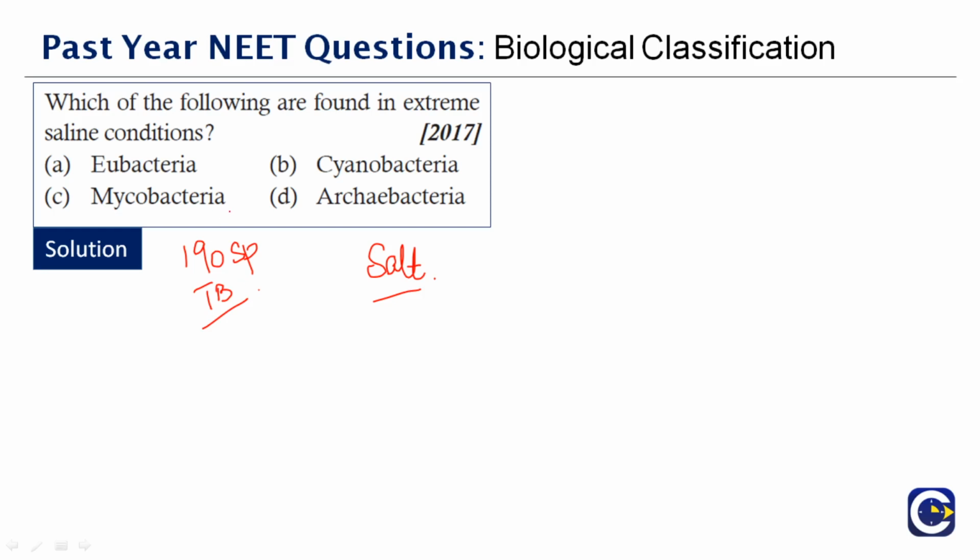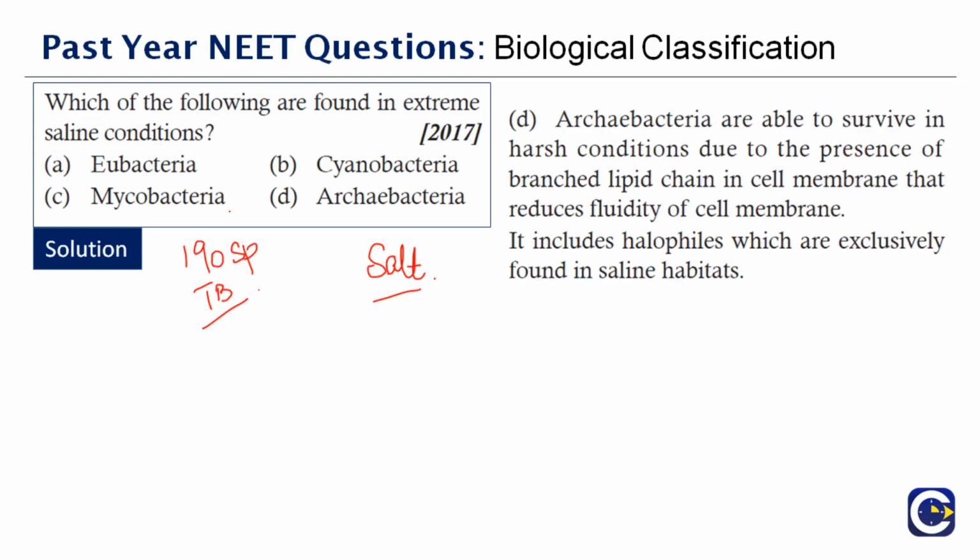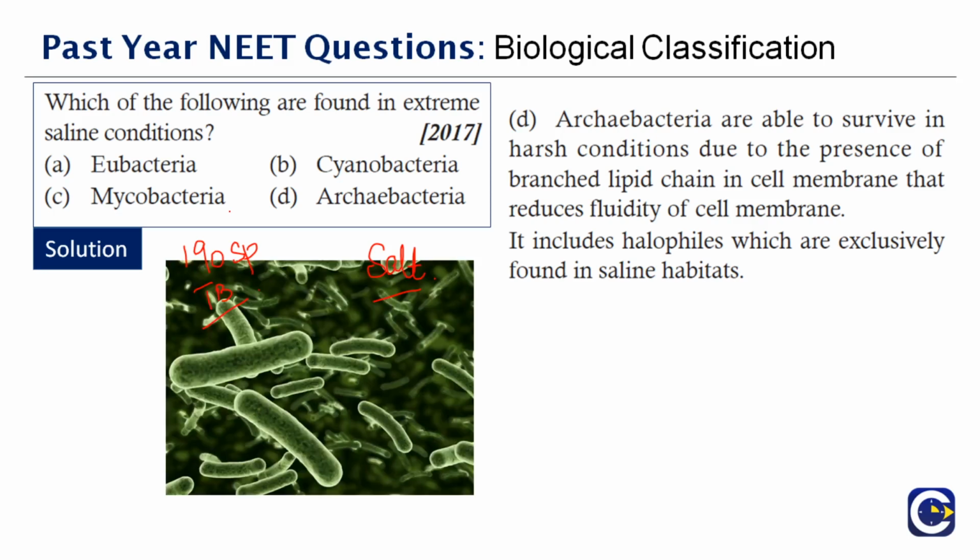The correct answer is archaebacteria. Archaebacteria are able to survive in harsh conditions due to the presence of branched lipid chains in their cell membrane that reduce the fluidity of their cell membrane. So this helps in rigidity. The cell wall will not be easily broken up. It includes halophiles, which are exclusively found in saline habitats where the environment has a large amount of salt. Therefore, the correct answer to this question is option D, archaebacteria.